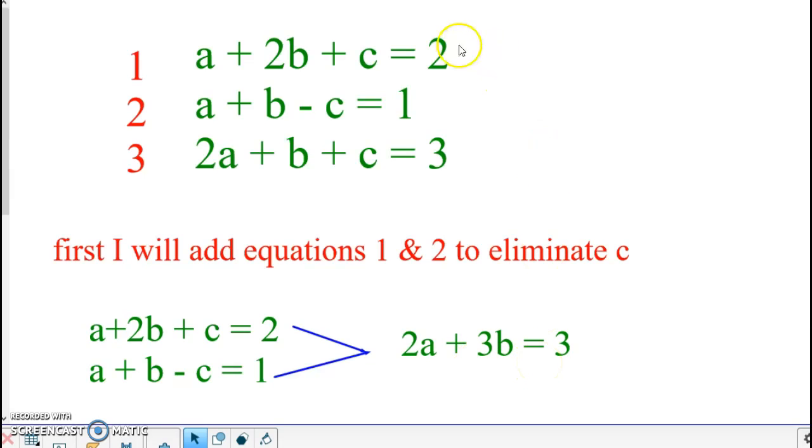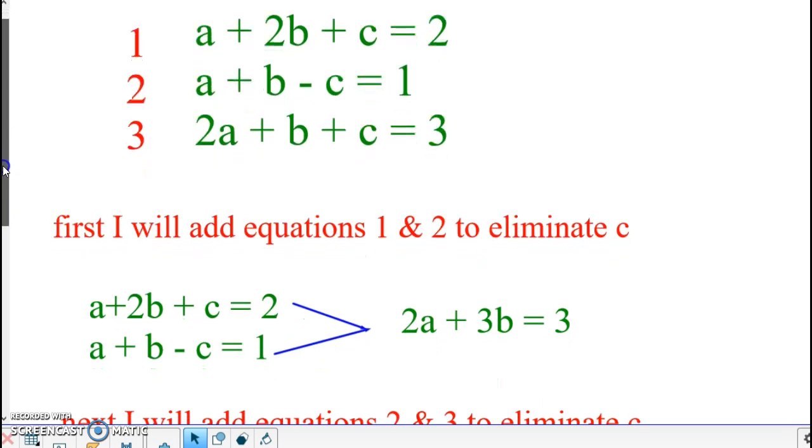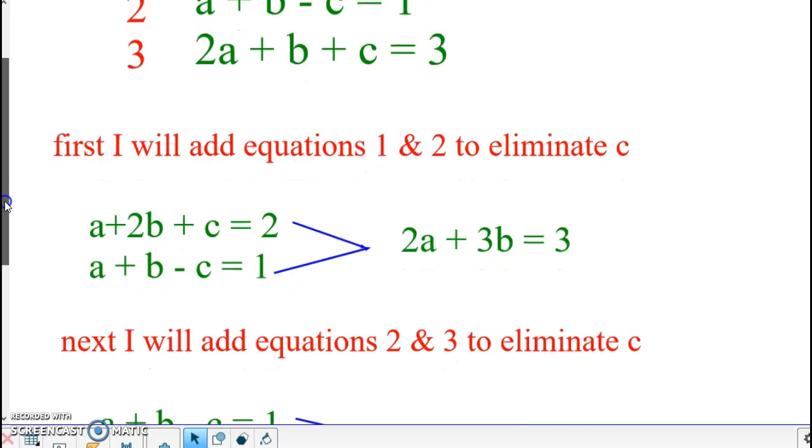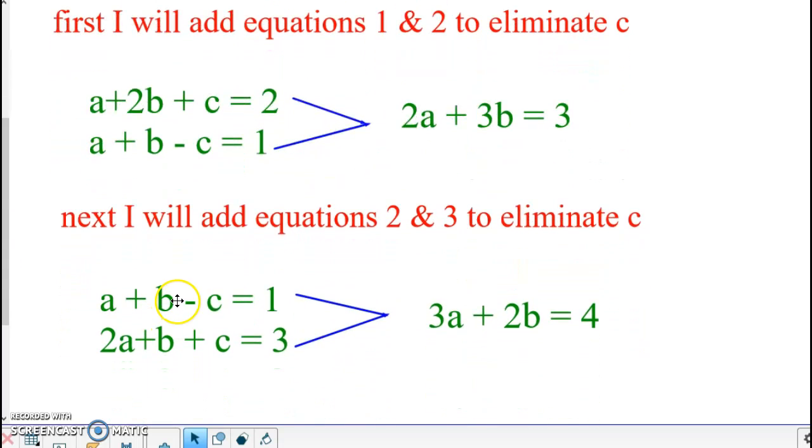Since I used equations 1 and 2, I now have to use equation 3 and I have to eliminate the exact same variable. So I'm going to use equation 3 with equation 2, which I've written right here. Add those together, the c is gone again. Now I take these two new equations and I eliminate and solve from there. So now it becomes a problem just like what you were doing, solving systems with two equations.